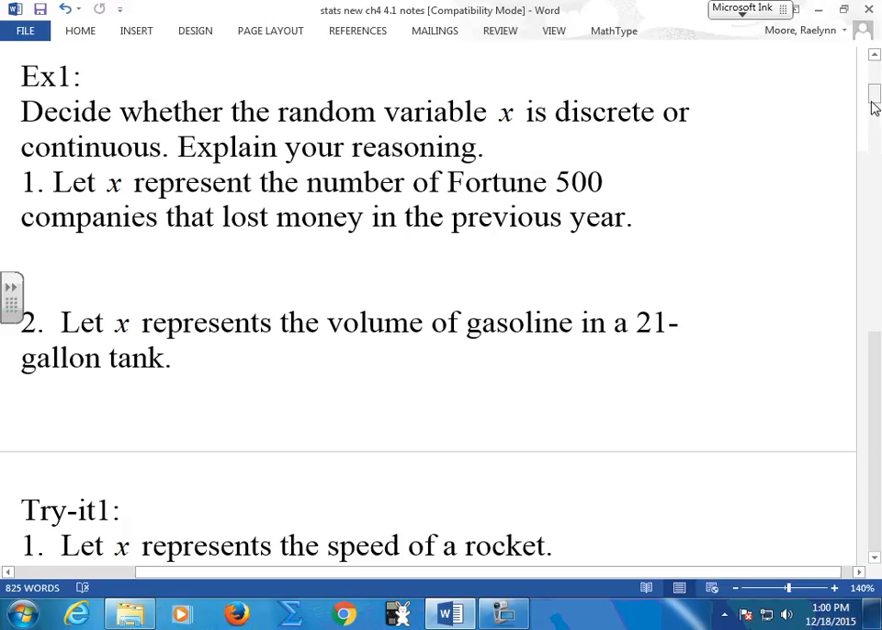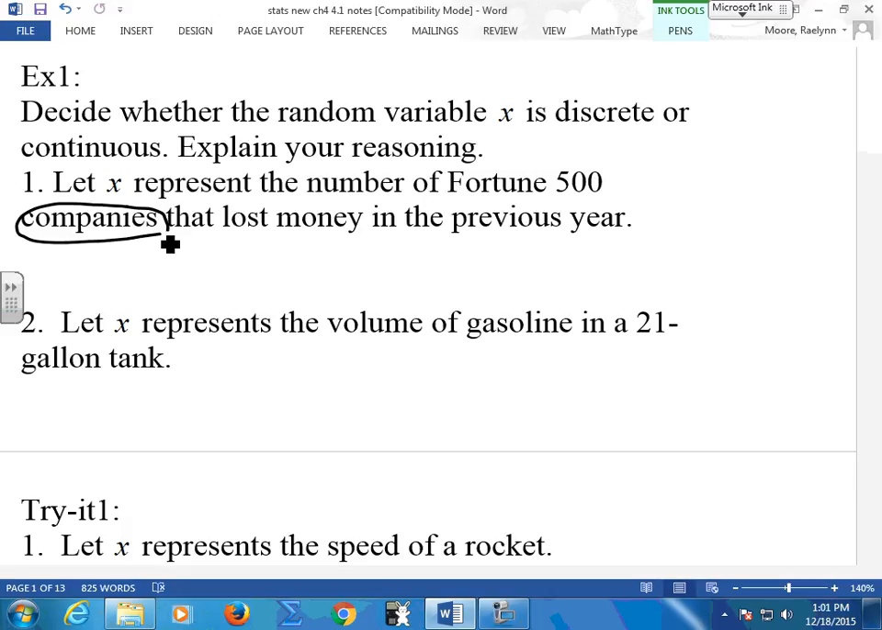The review: decide whether these variables are discrete or continuous. So let X represent the number of Fortune 500 companies that lost money in the previous years. What is it I'm counting? Fortune 500 companies. So counting companies, one company, two companies, is that a discrete measurement or continuous? Discrete. I can't have a partial company. I can't say 2.5 companies lost money. I could say 3 companies, 4 of those companies, 5 companies. Countable. You want to look at what is it that you're measuring.